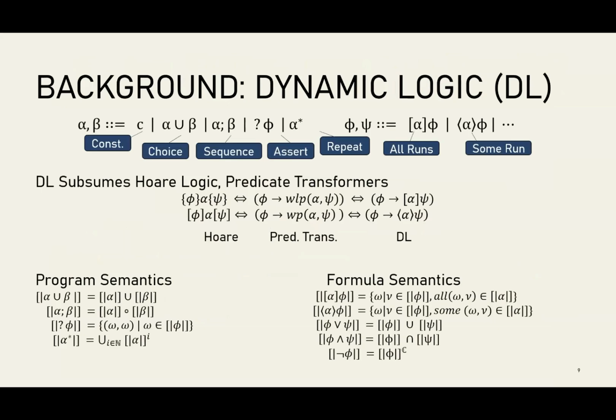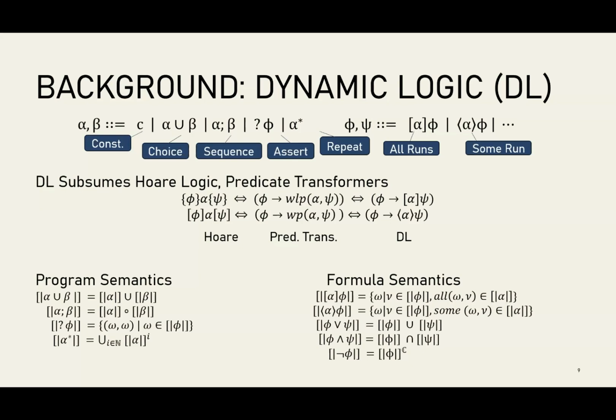And to do that, I'm going to start digging into the background material and the proper syntax of the language. The background is a logic called dynamic logic. And so for those who were raised with Boolean logic or predicate logic as their first languages, I have a translation on the slide. There are 2 main syntactic classes in dynamic logic. We have programs, alpha and beta, and we have formulas, phi and psi. And a slight difference from your standard Boolean logic is there's more focus on non-determinism.